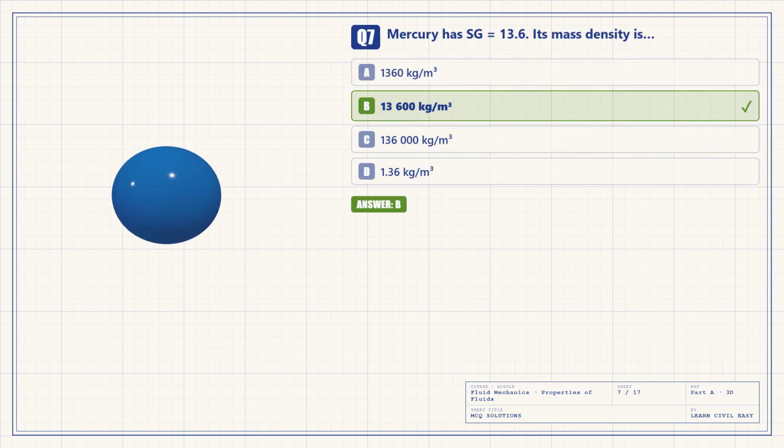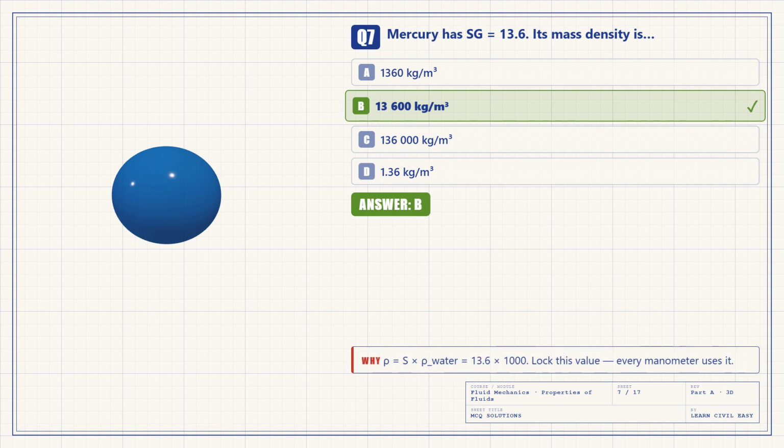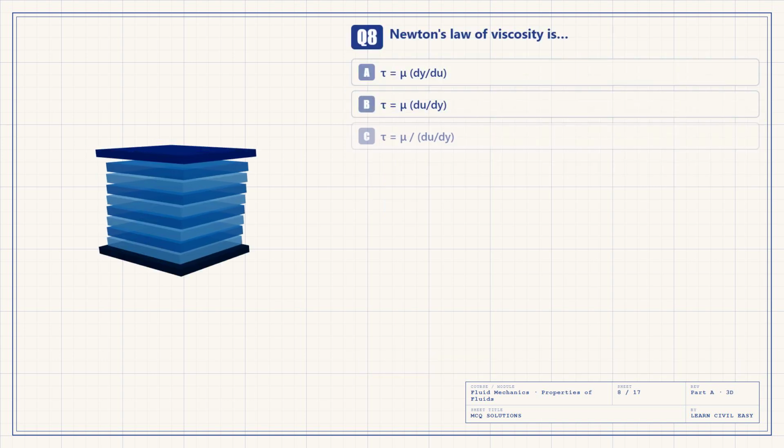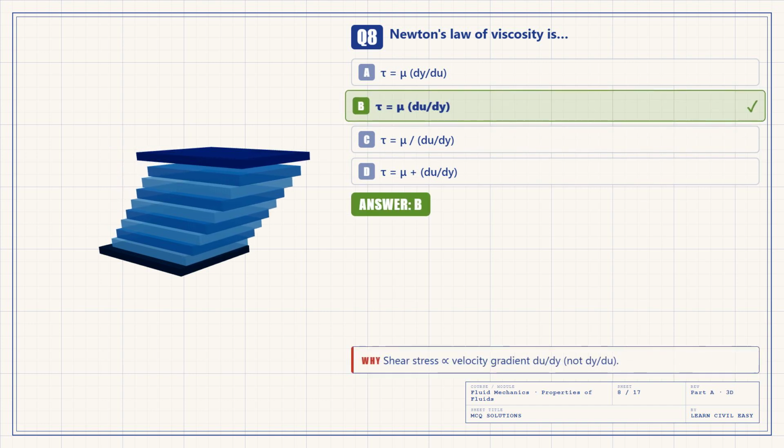Question 7. Density of mercury equals specific gravity times the density of water. 13.6 times 1000, which is 13,600 kilograms per cubic meter. The answer is B. Log this value. Question 8. Newton's law of viscosity is tau equals mu times du by dy.